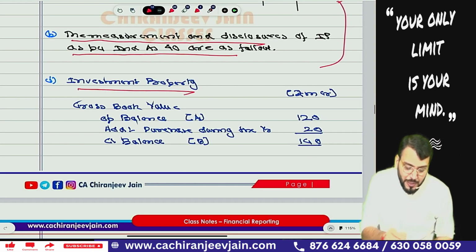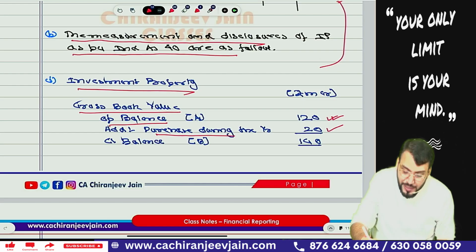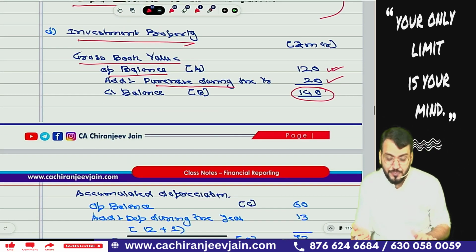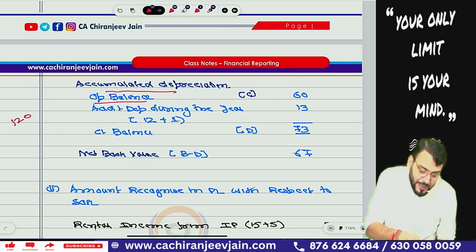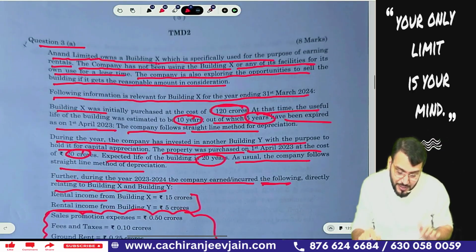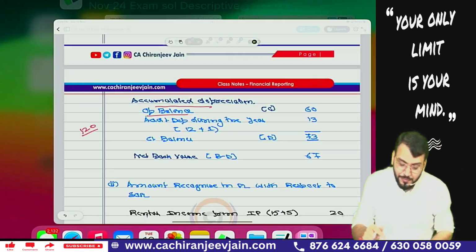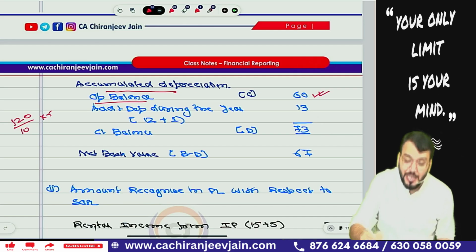So you can see investment property, the gross book value. The opening balance was what? Already they have one opening balance of 120 crore. And they purchased one property during the year of 20 crore. Total becomes 140 crore. Then accumulated depreciation. Opening balance of accumulated depreciation will be 120 divided by the useful life. Useful life of the first building was how much? I have also forgotten. It was 10. So you will do divide by 10 into 5. So how much is it coming? 120 divided by 10 into 5 comes to 60. So 60 becomes the opening balance.